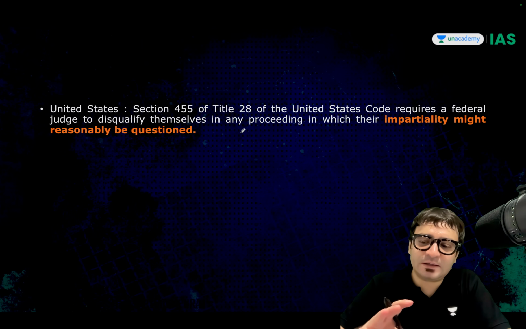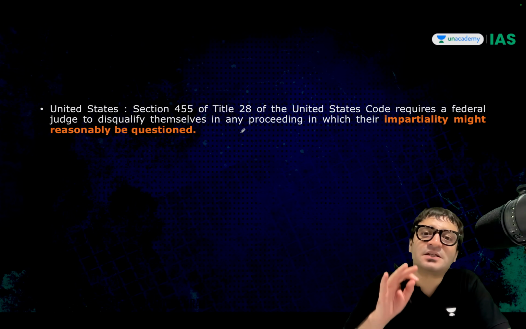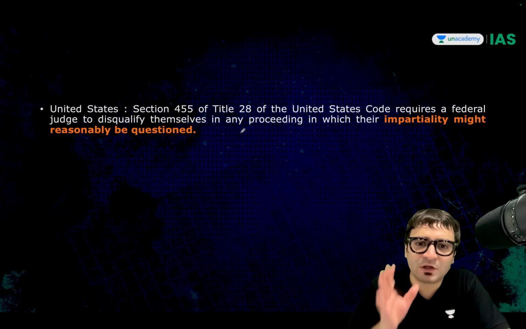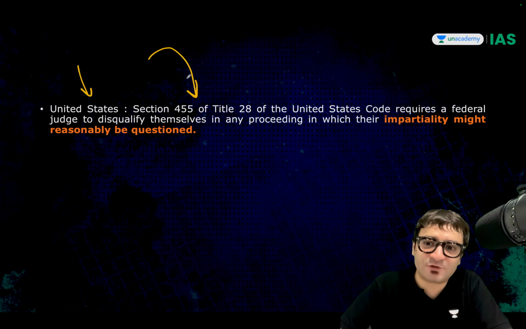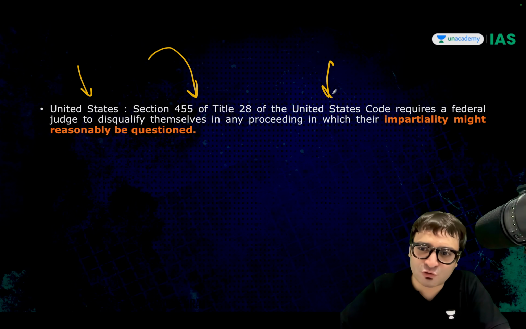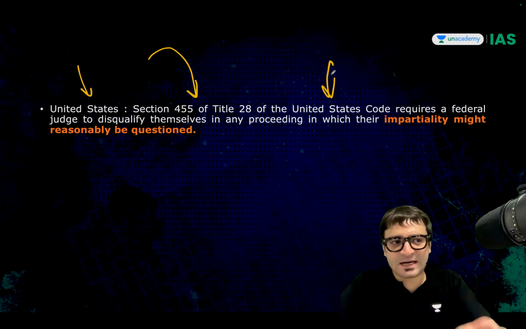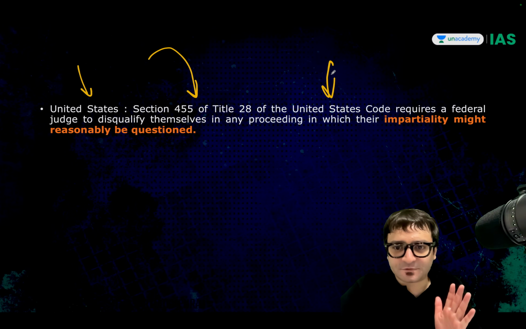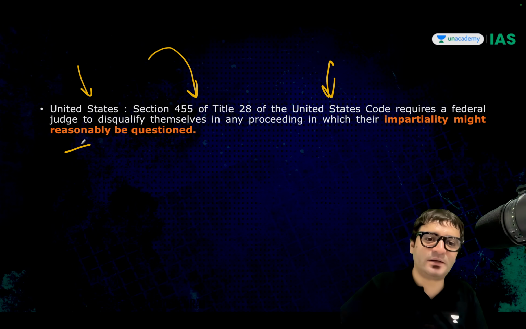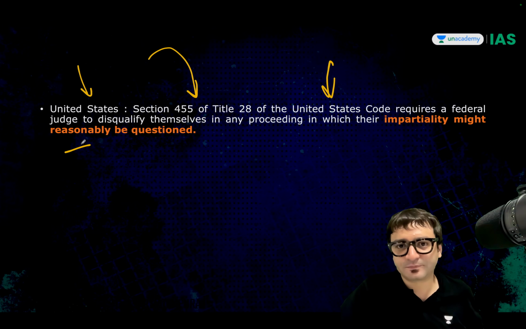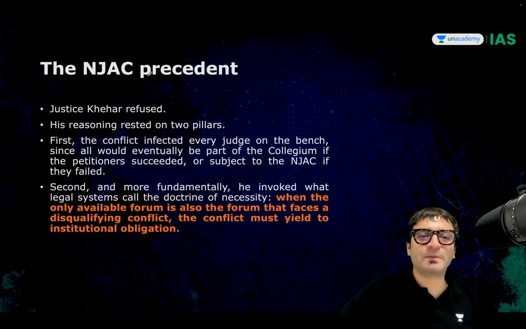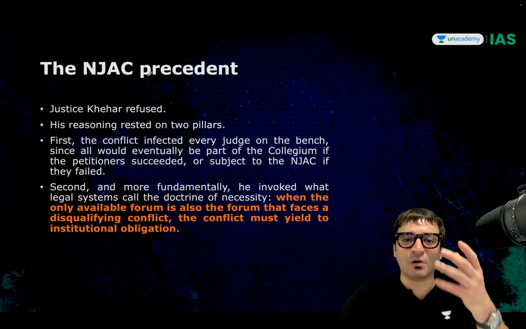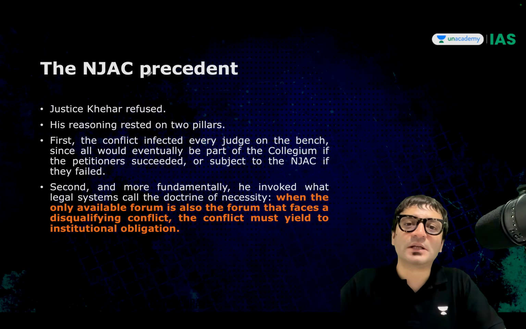But in India, there is no law which explicitly talks about recusal of judge. In United States, it is explicitly mentioned in United States Code that the judge will have to recuse himself if their impartiality is questioned. You have to recuse yourself according to this section 455. But this is not explicitly mentioned in any law in India. Recusal is a voluntary act.